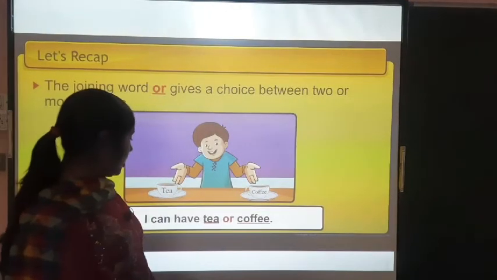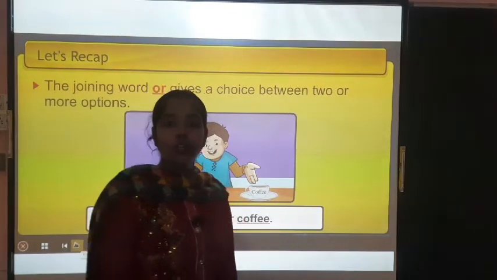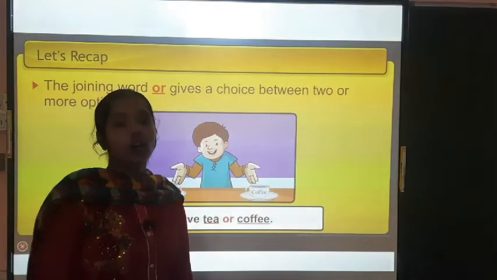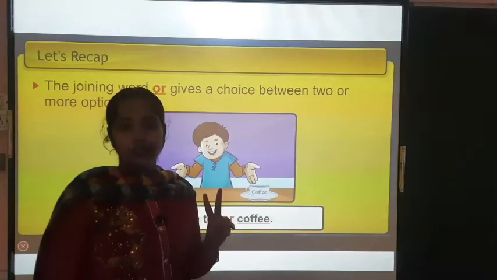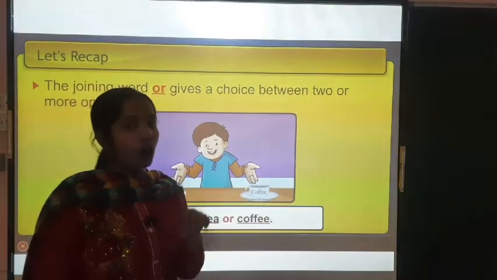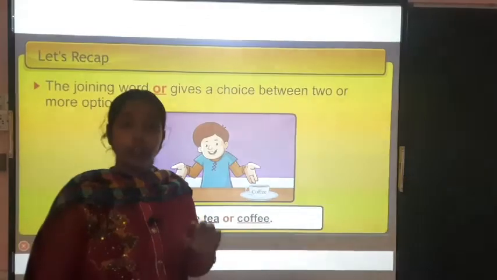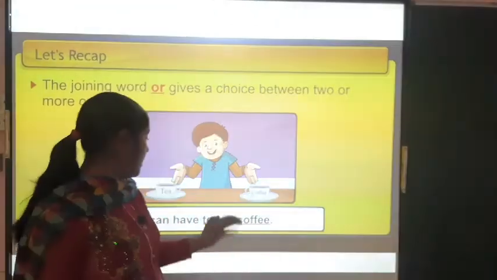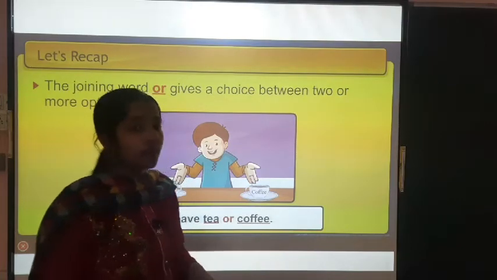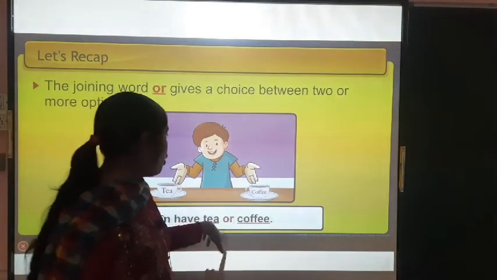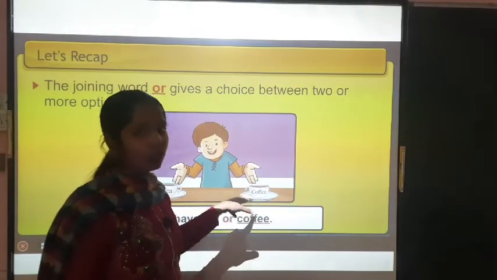Now, I have tea or coffee. As I told you, where you use "and", it means we have two things, we have both the things, but "or" explains that you have only one thing, where you have an option. You can choose tea or you can choose coffee. There is an option. You can't take both. I can have tea or coffee. He can take only tea or coffee, not both. Understood?